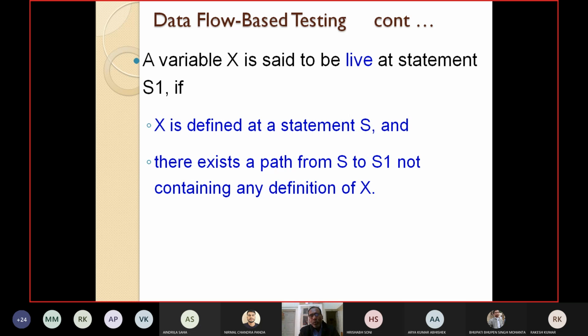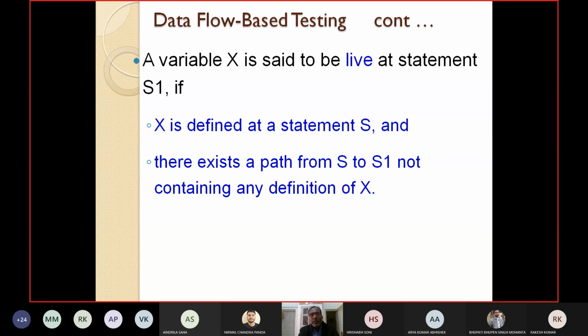If it is redefined in between, then we say that X is not live. Otherwise, if it is not redefined in between, then X is live at S1, where it is used, and it is defined at S.